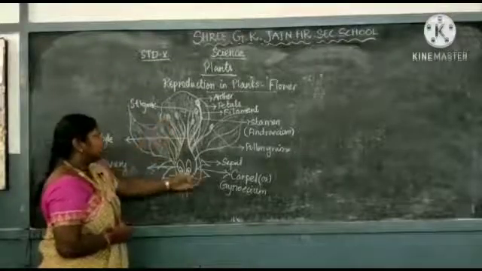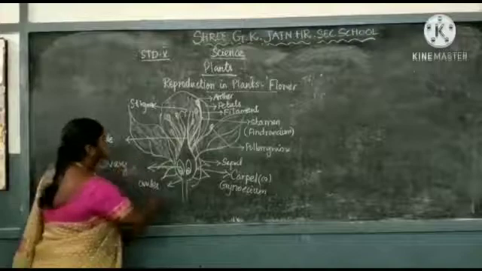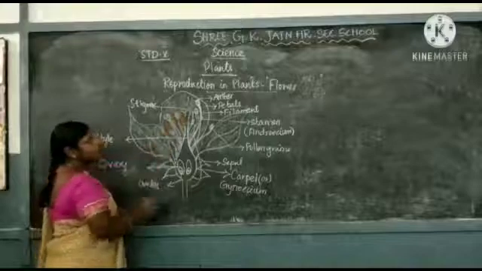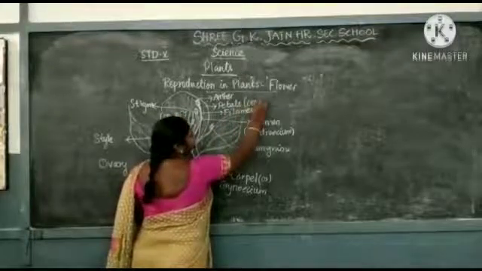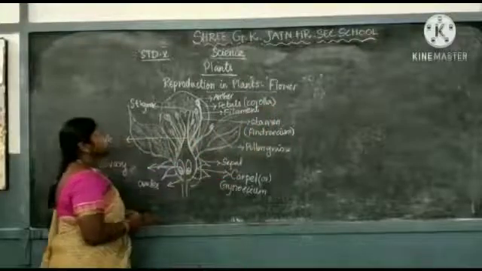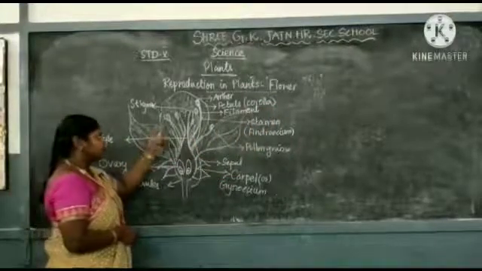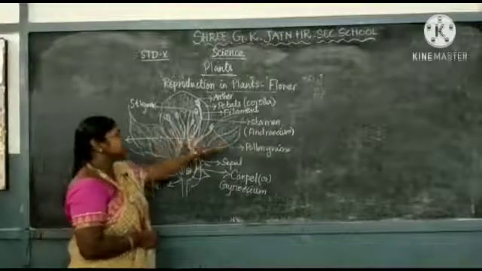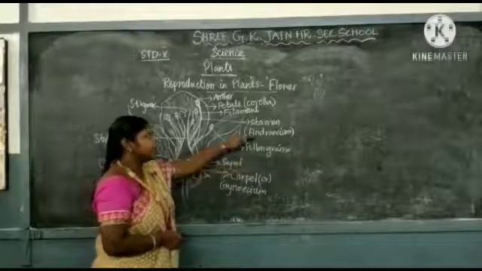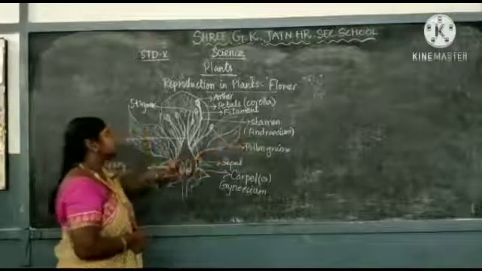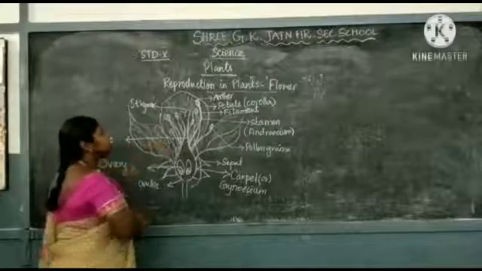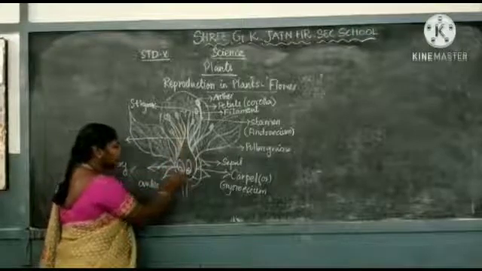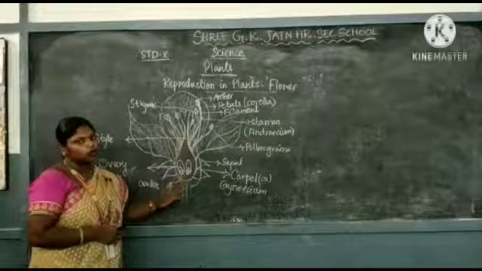So, these are the parts of a flower. These are sepals and these are petals. Petals are also called corolla. Then the flower has a female part and a male part. The female part is known as the carpel and the male part is known as the stamen. The stamen consists of anther and filament. Then the carpel consists of stigma, style and ovary. The ovary contains ovules in it. So these are the parts of a flower.